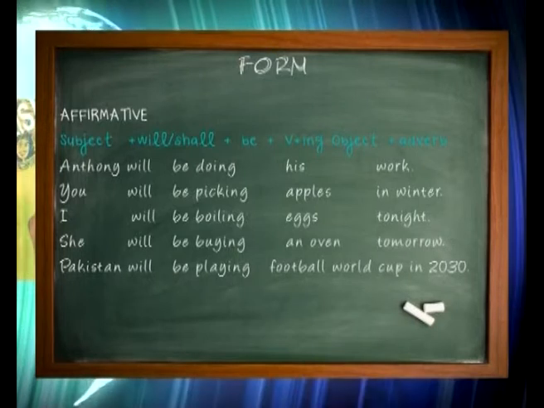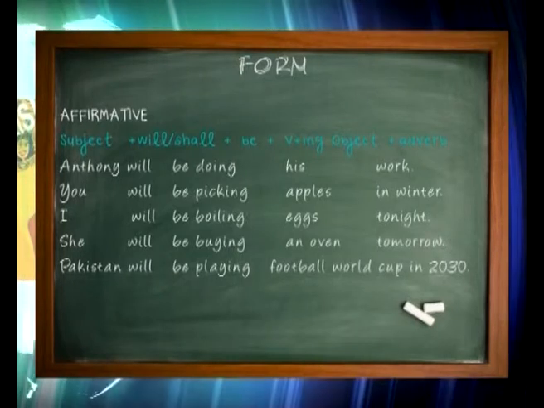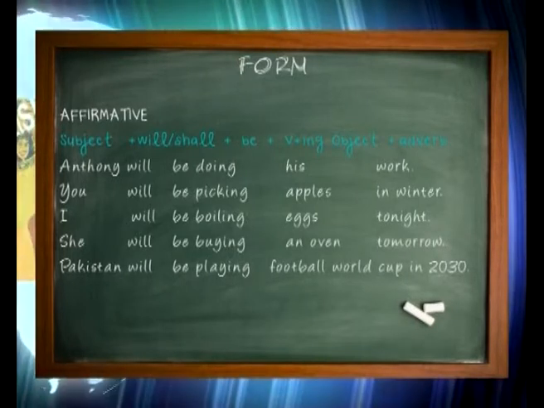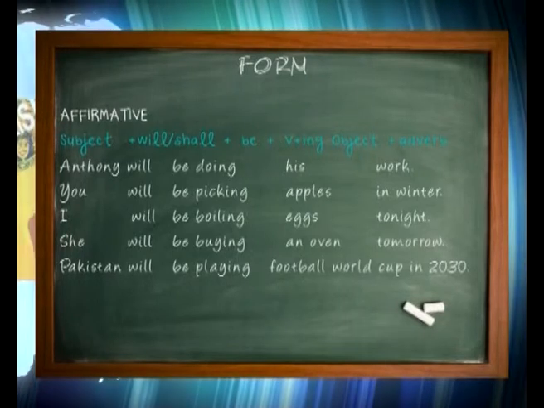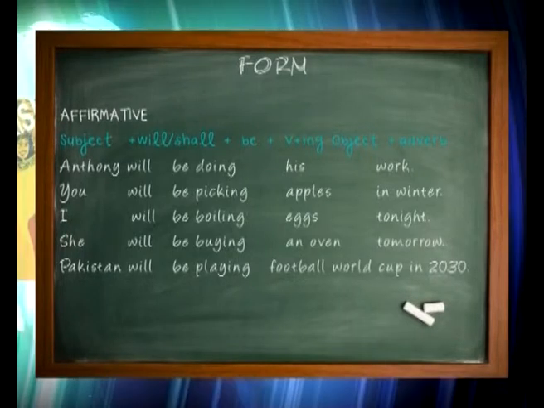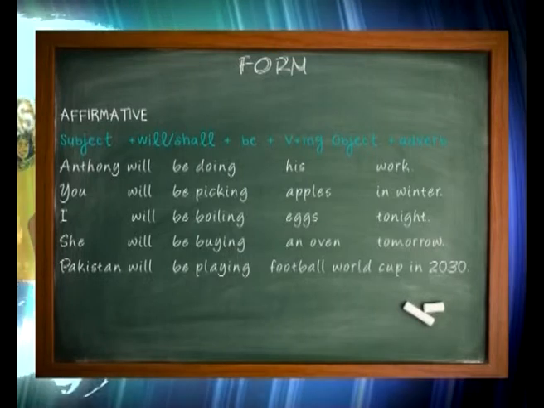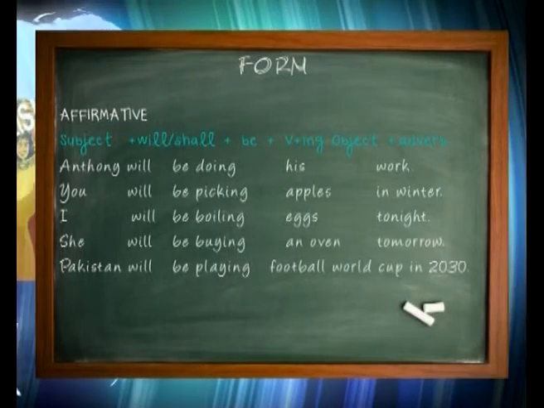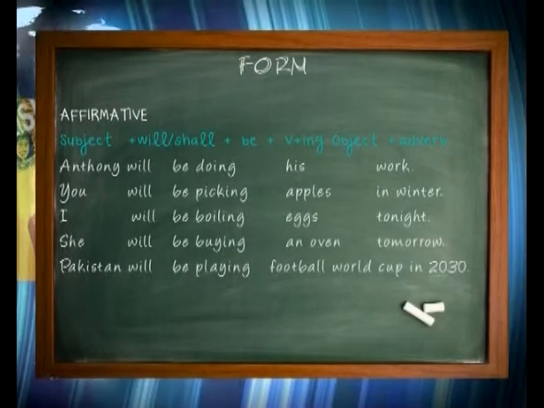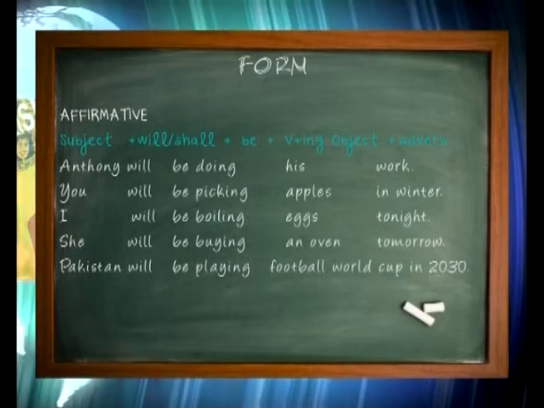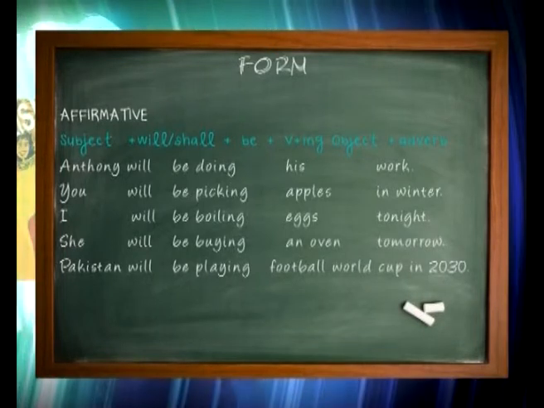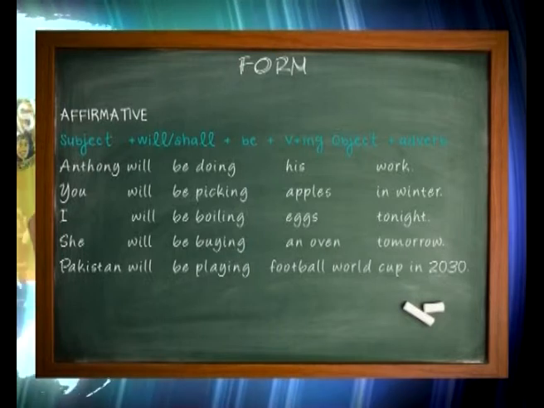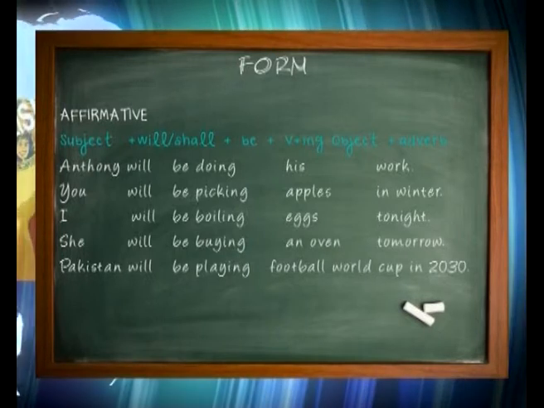Second example, you will be picking apples in winter. I will be boiling eggs tonight. She will be buying an oven tomorrow. Kindly write down the formula. It's subject, then will or shall according to the subject, then be, and then verb with the ing form, and then the object if required. Write down the formula for yourself.